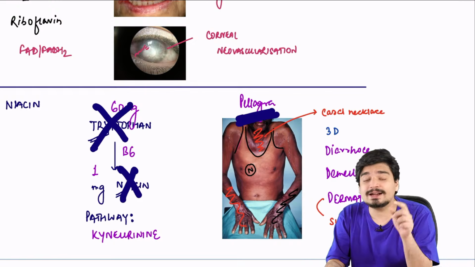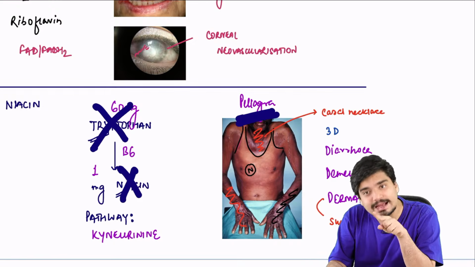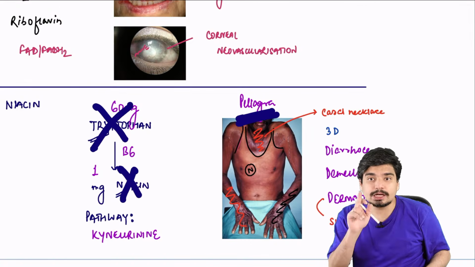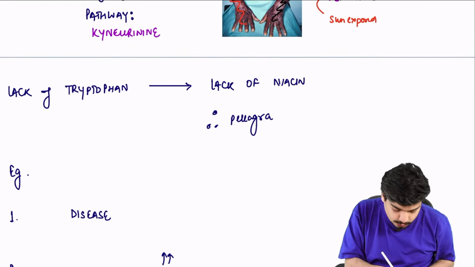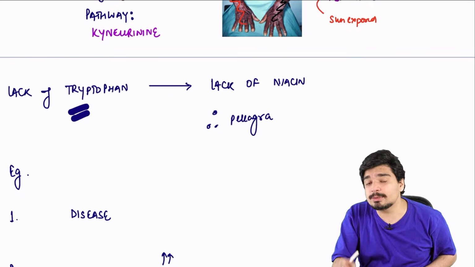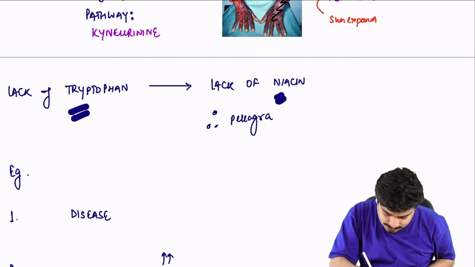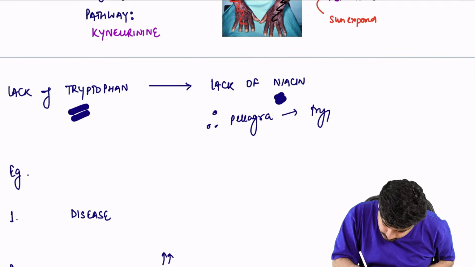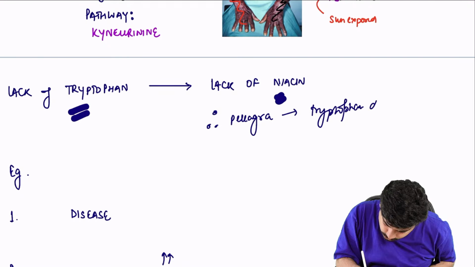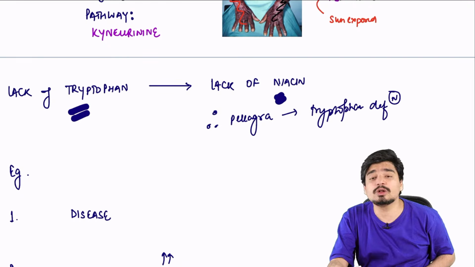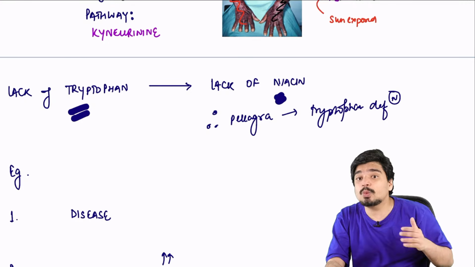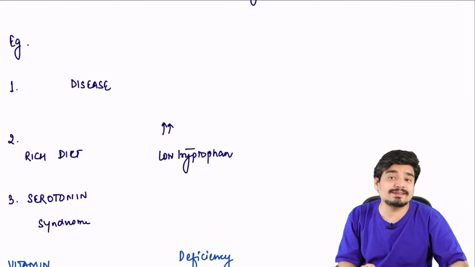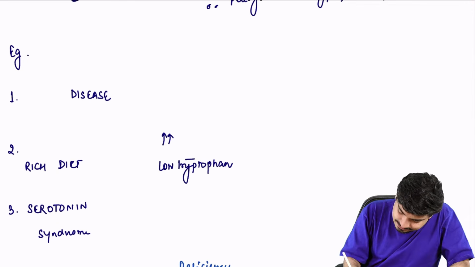So you have to understand that pellagra in our body can occur because of niacin deficiency. It can also occur because of tryptophan deficiency, because lack of tryptophan will lead to lack of niacin. Therefore, pellagra can also occur. Now, what are the diseases which cause pellagra because of tryptophan deficiency? There are 3 main examples you should remember. First is what is called the Hartnup disease.